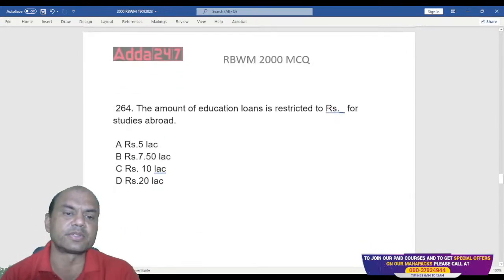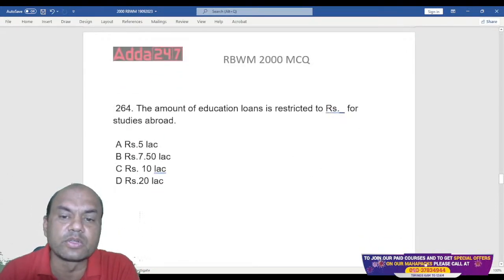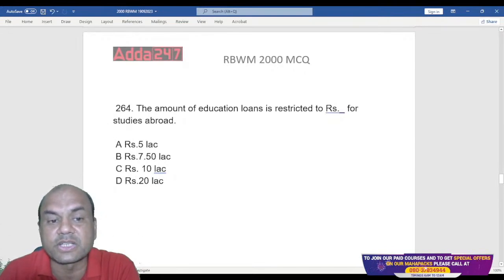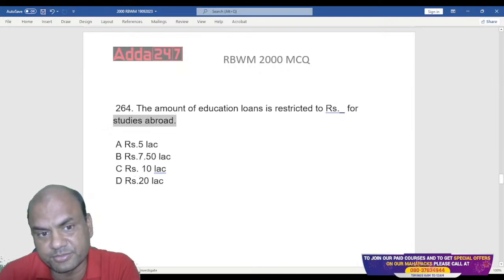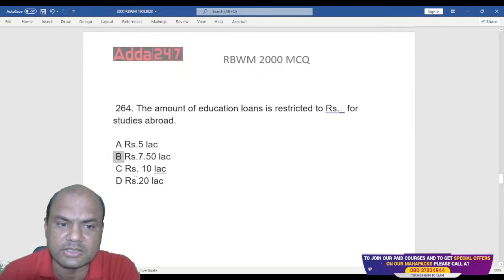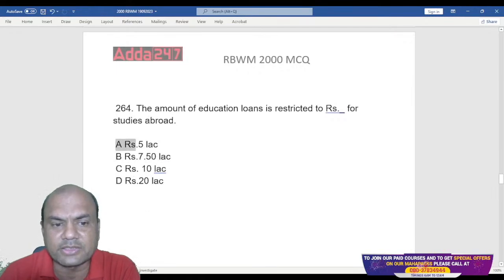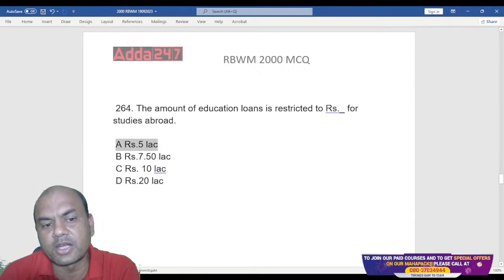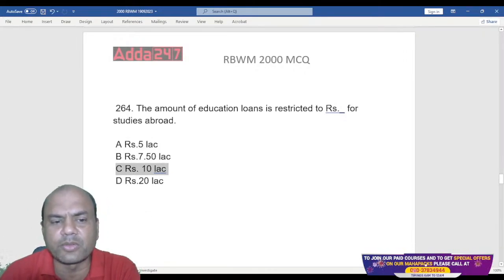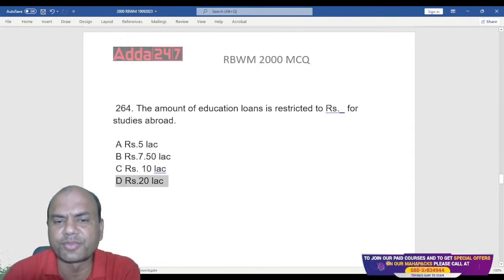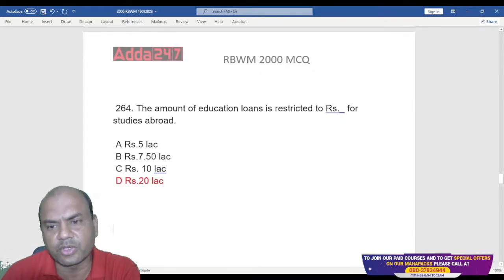Next one. The amount of education loan is restricted to rupees dash for studies abroad. Just now I told you 10 lakhs was for India. So abroad will be what? Will it be lesser, 7.5 lakhs? Will it be 5 lakhs? Or will it be 10 lakhs? If within India I am giving it for 10 lakhs, abroad will definitely be higher, isn't it? Logical. So the answer will be 20 lakhs over here. Got it?